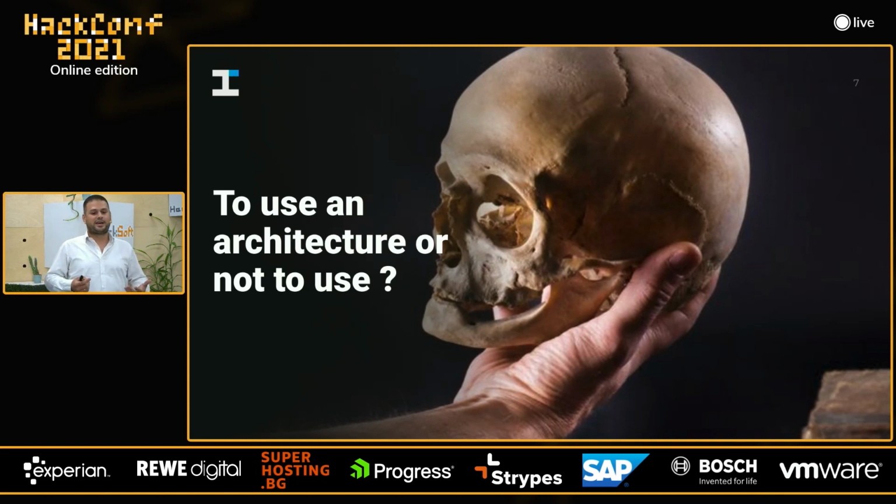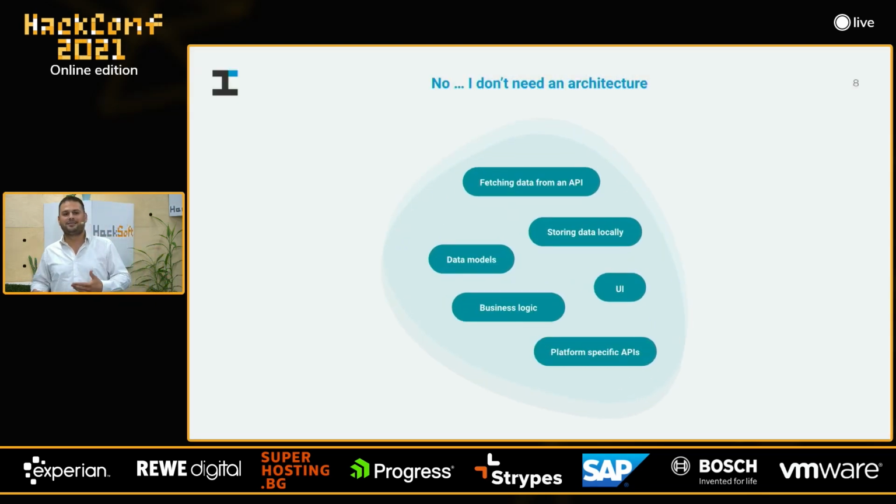Let's assume that you need to start building your next or your first Flutter application, and you might not have the time to invest in the infrastructure. Or you might be like, no, I don't need architecture. Let's start building the feature right away. So basically, you start, and in a couple of months, you have an application where you fetch some data from an API, you store some of the data locally, you have some data models, some UI, you have some business logic.